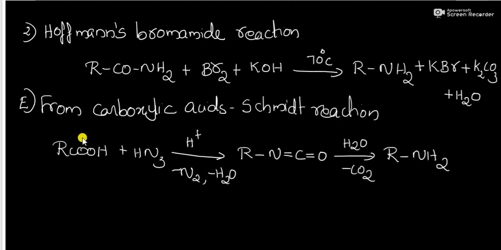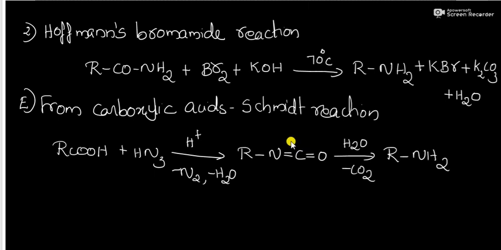Another method of preparation is from carboxylic acids, that is called the Schmidt reaction. Here carboxylic acids react with hydrazoic acid, HN3, and sulfuric acid. It will convert into isocyanate.